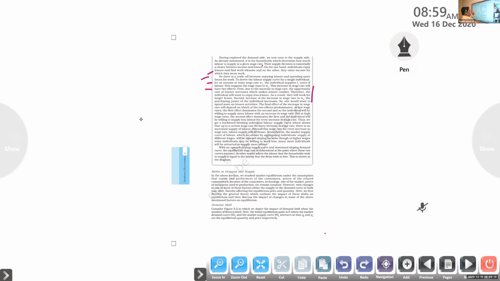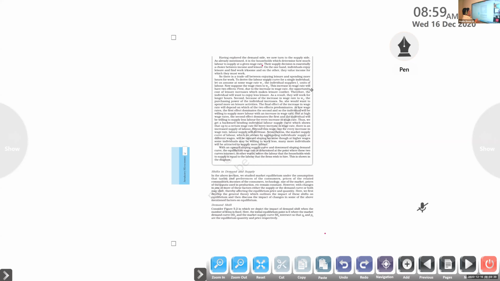If they are taking leave or not going to work, they have to pay more for their leisure, because they are unable to earn any money at that time. So leisure time is too costly, and people will work for longer periods. Second, because of the increase in the wage rate to W2, the purchasing power of the individual will increase. So she would want to spend more on leisure activities.